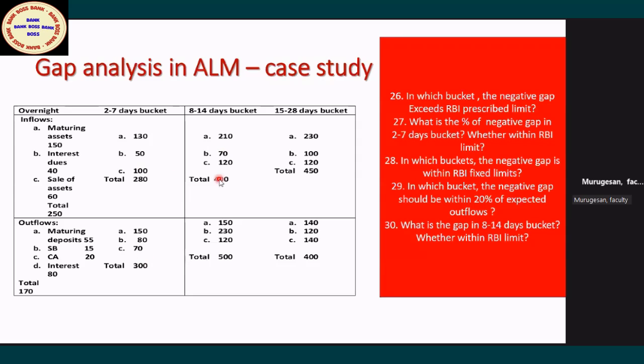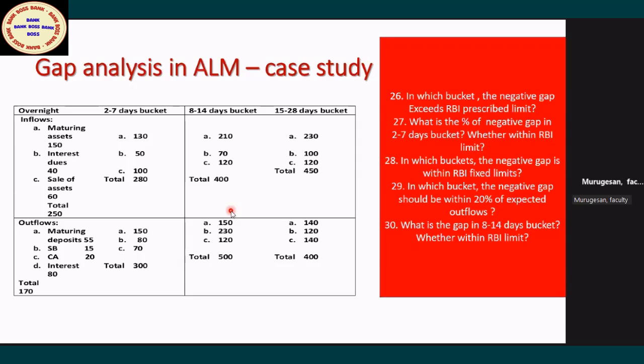Don't worry. Now you come to the third one. 400 crore is the inflow, but 500 crore is the outflow. Tell me, positive or negative? Negative gap. And what is the percentage gap? 20%. Not 100 divided by 400; the 100 gap is divided by 500, which is 20. Now tell me whether it is within the limit or not. No, sir. The limit is 15, so the limit is exceeded. It is 5% more than the RBI prescribed limit.